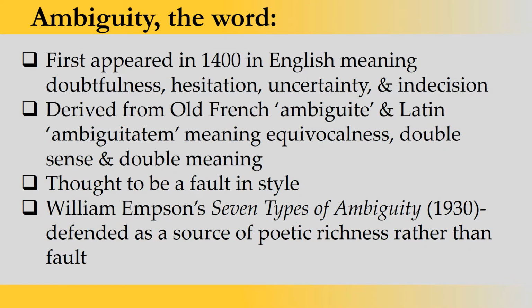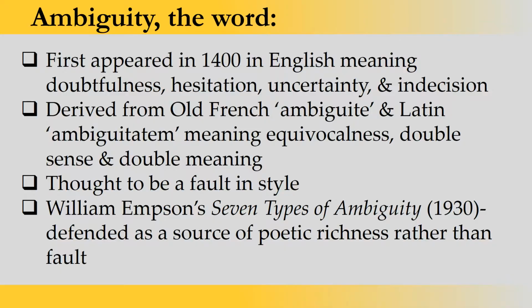Dear students, first let's talk about the very word ambiguity. Ambiguity, this word first appeared in the 14th century in English, and its meaning was doubtfulness, hesitation, uncertainty and indecision. If you look at the meaning of this word, it's very simple. It is first used around the 14th century in English, and the meaning is doubtfulness, or we can now consider it as multiple meaning. A word with multiple meaning is called ambiguity.